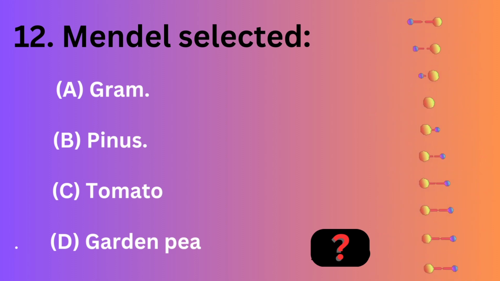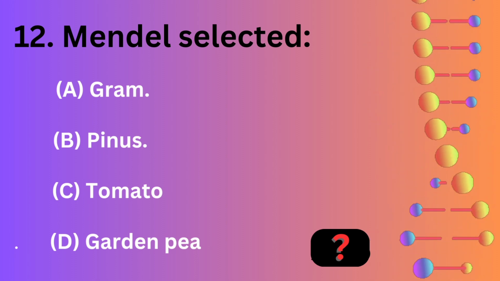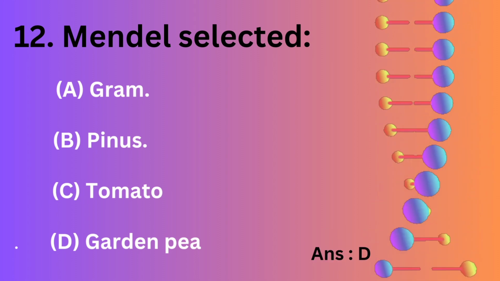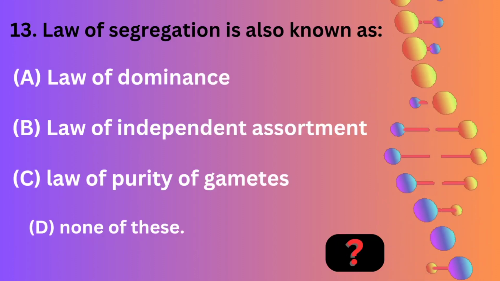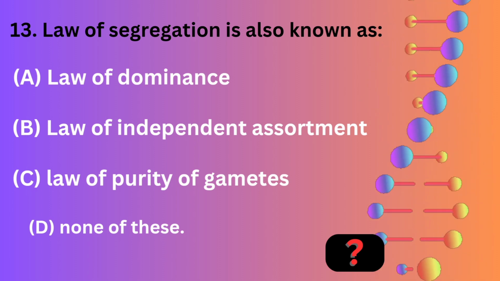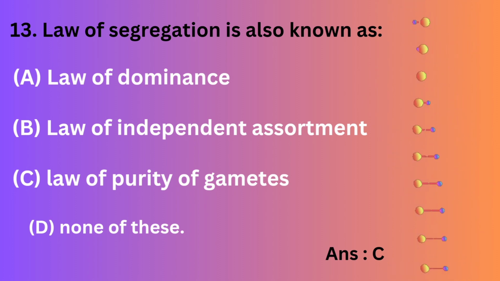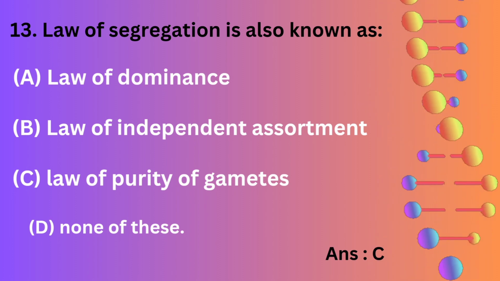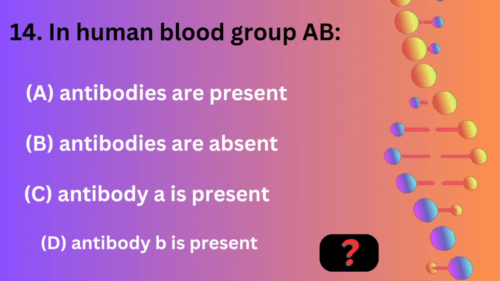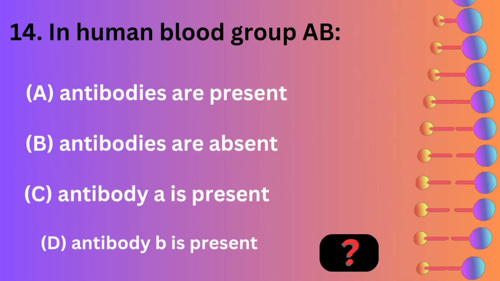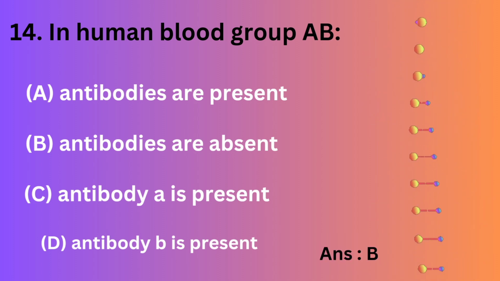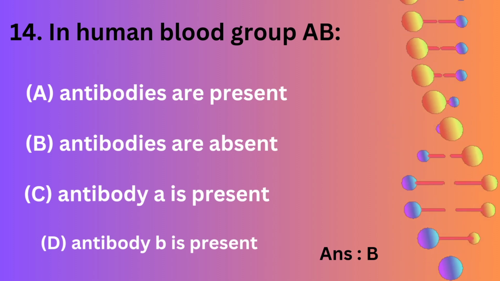Mendel selected gram, pea, tomato, garden pea. Law of segregation is also known as law of dominance, law of independent assortment, law of purity of gametes, none of these. In human blood group AB, antibodies are present, antibodies are absent, antibody A is present, antibody B is present.